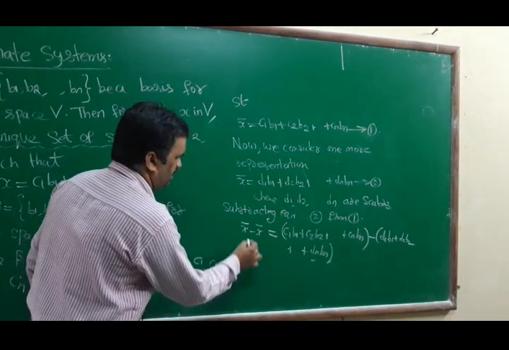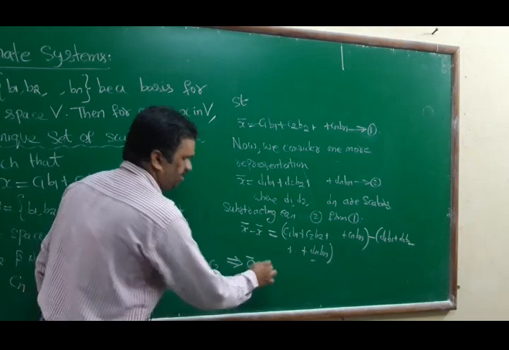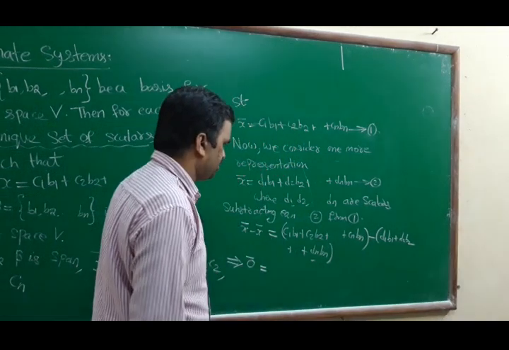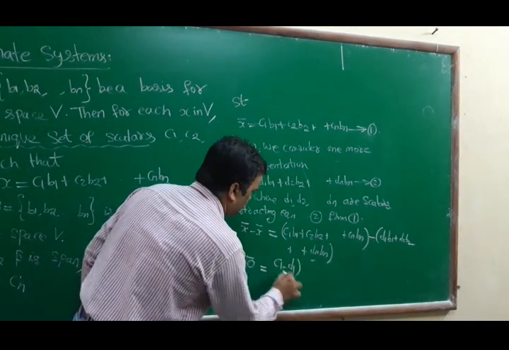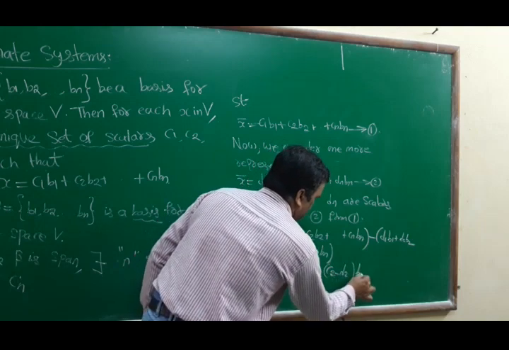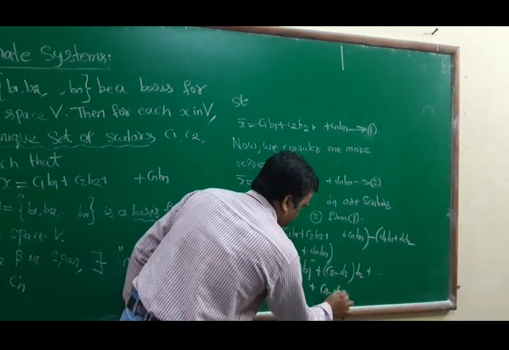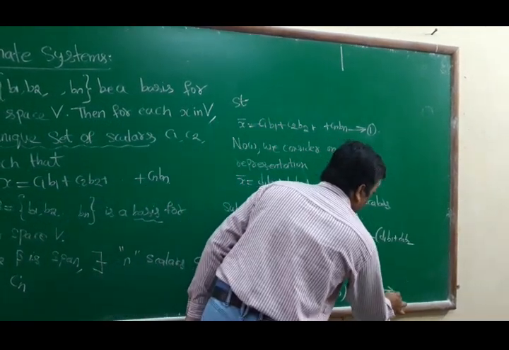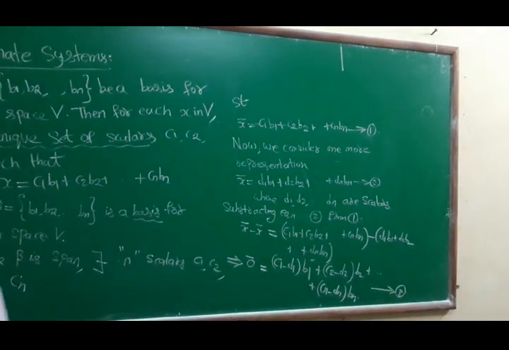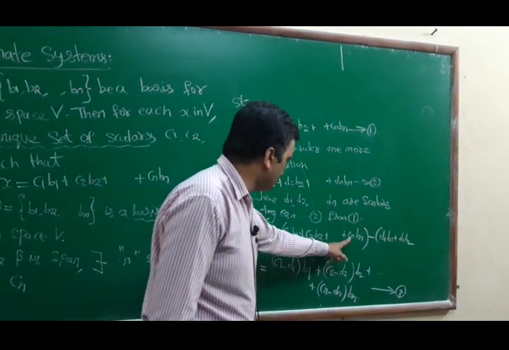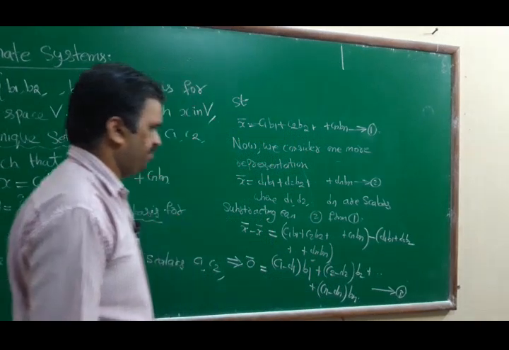This implies x bar minus x bar, which is 0 bar, equals, taking B1 common, C1 minus D1 times B1 plus C2 minus D2 times B2 plus so on, Cn minus Dn times Bn. Equation number 3.